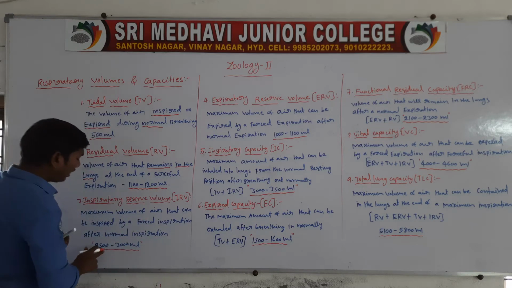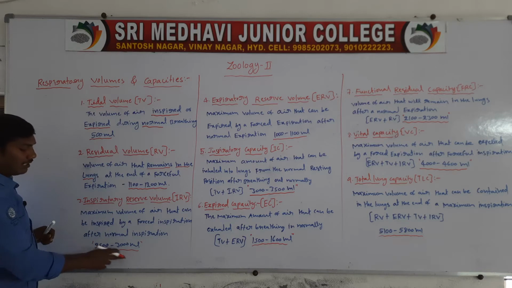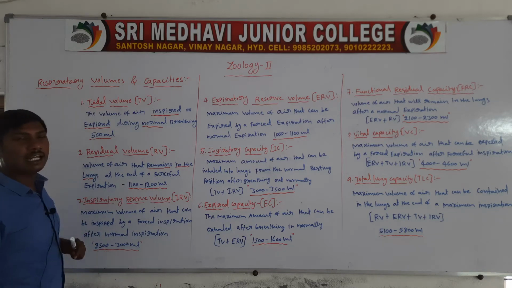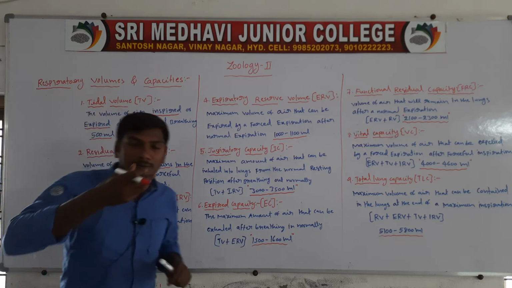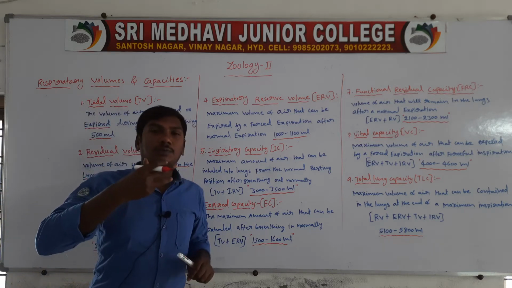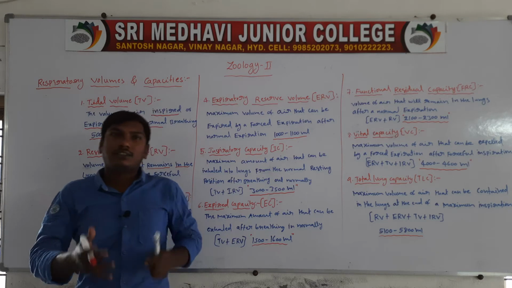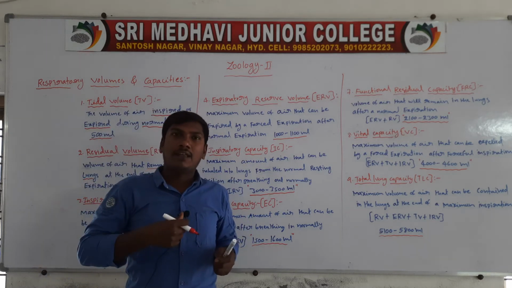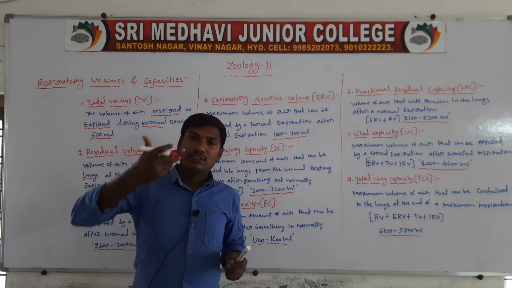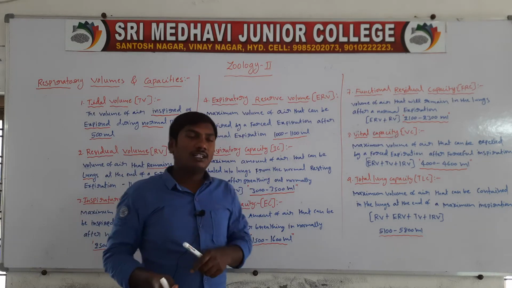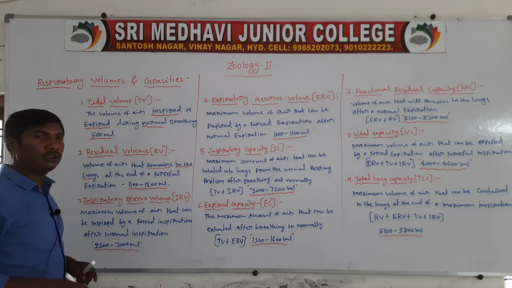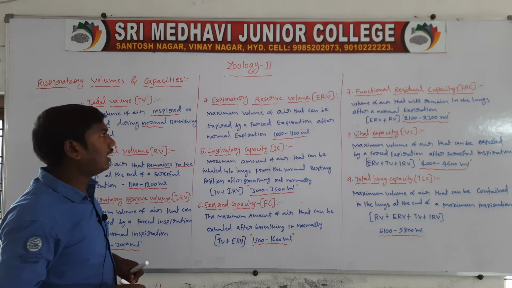It is normally 2500 to 3000 ml. First you take the normal inspiration, the normal inhalation of air. After that, the forced inspiration of air, and this total volume is called the inspiratory reserve volume. So it is 2500 to 3000 ml.